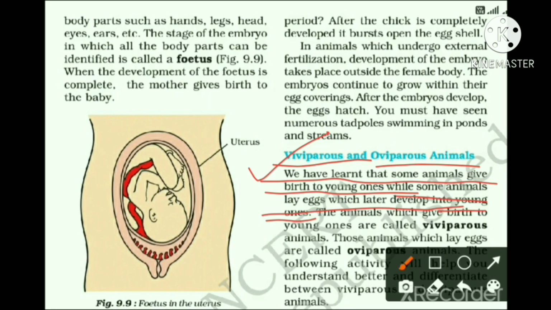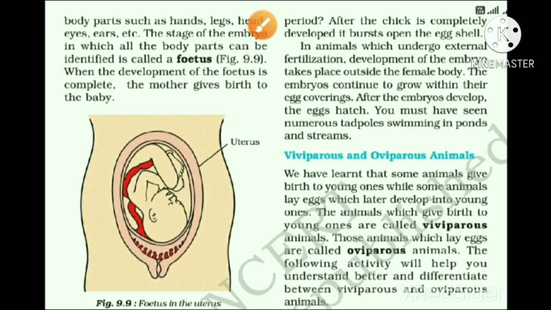The animals which give birth to their young one are called viviparous. These animals include human beings also, because we give birth to our young one. And those animals which lay eggs are called oviparous animals. So the following activity will help you to understand better and differentiate between oviparous and viviparous. So we are going to discuss that activity.